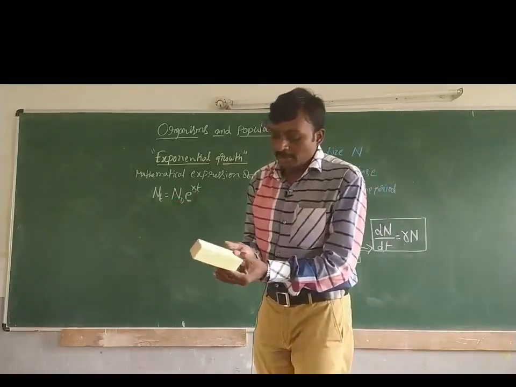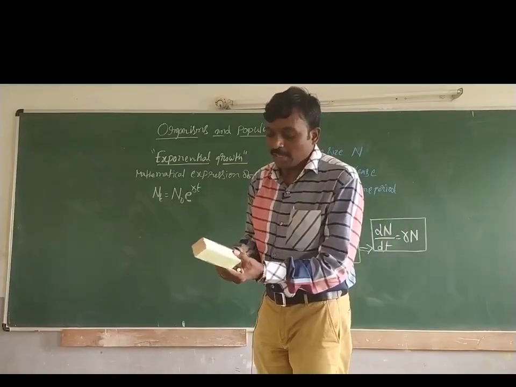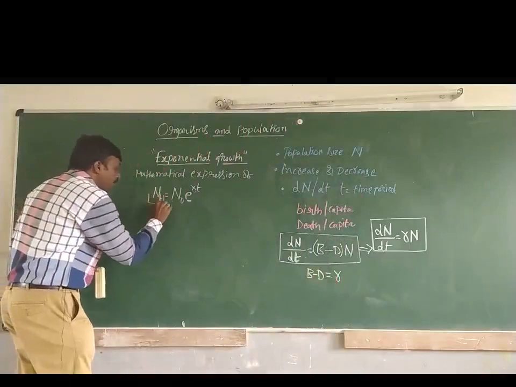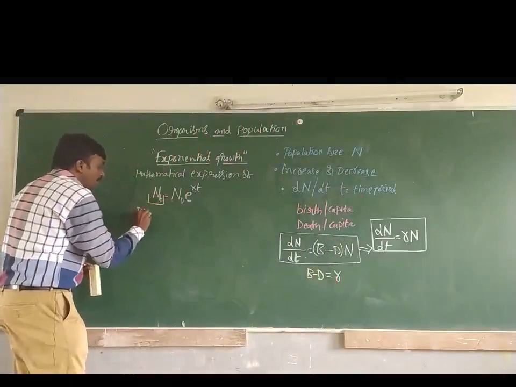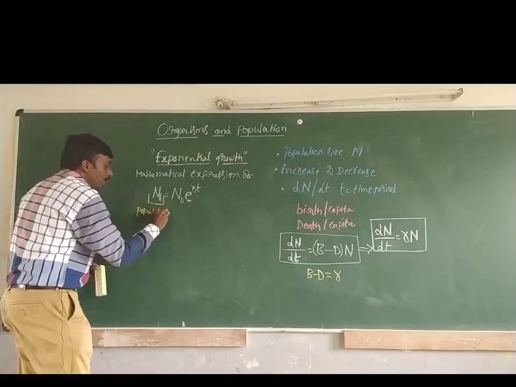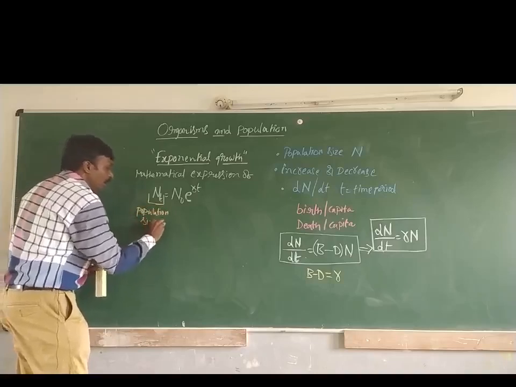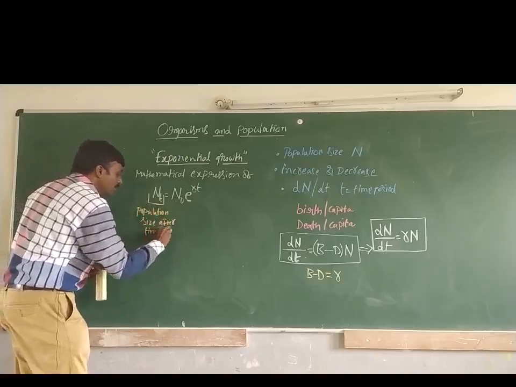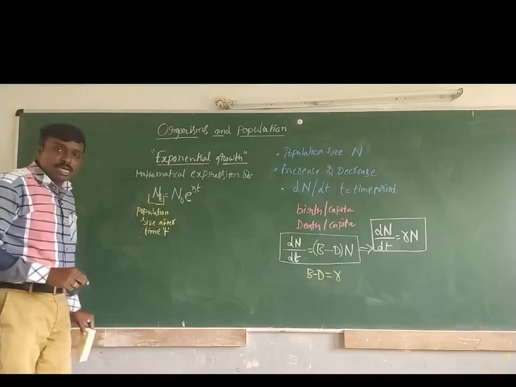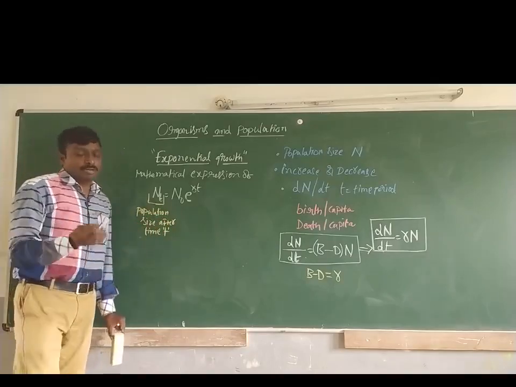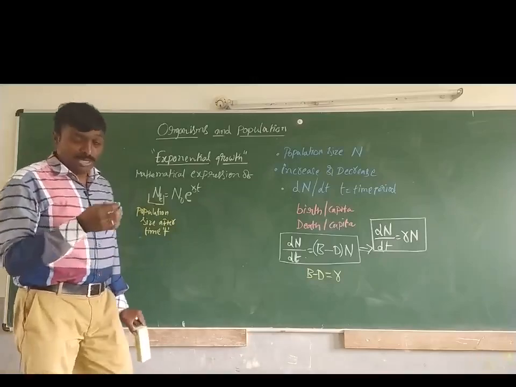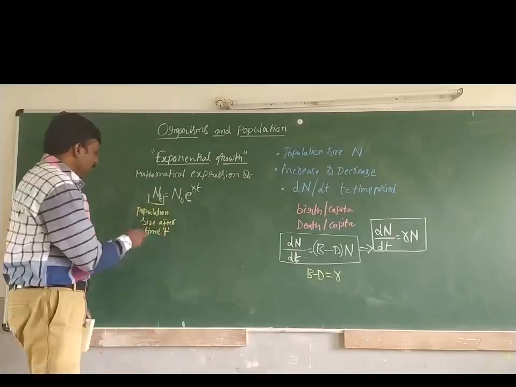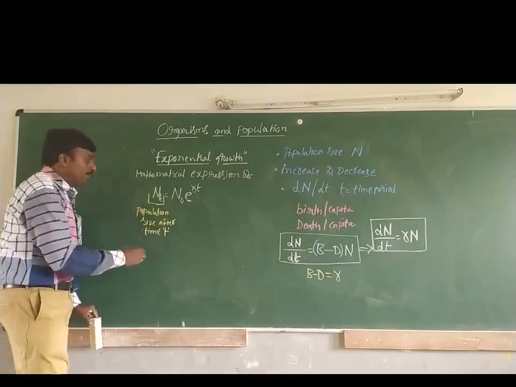Okay. So now let us try to understand what all these terms are. First one, N_t, the population size after time t. So always we will be calculating population size after giving some time, right? So population size after time t.